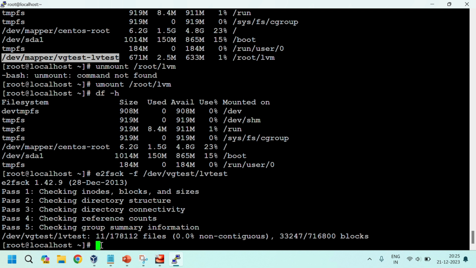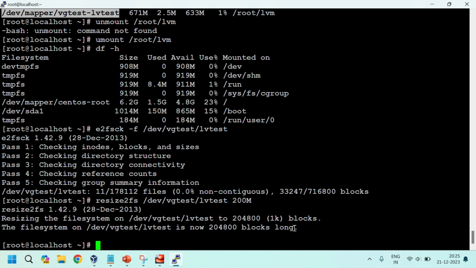Then we need to resize it, meaning we need to reduce by 200 MB like that. resize2fs /dev/vgtest/lvtest, to which size we need to reduce it. For example, 200 MB. I need to decrease the file system to 200 MB.